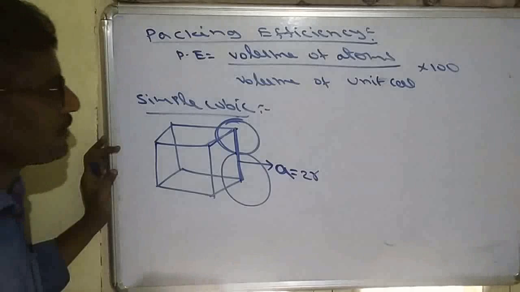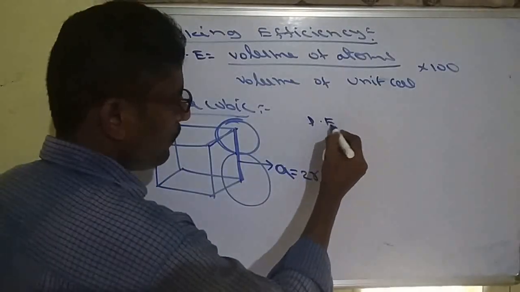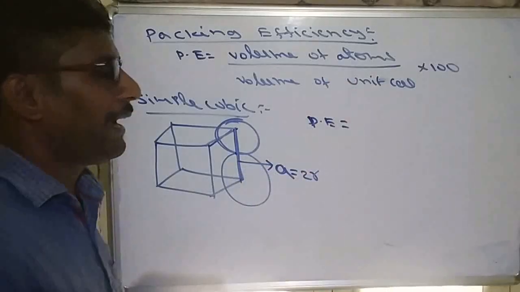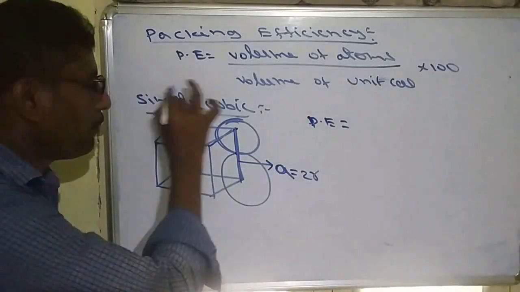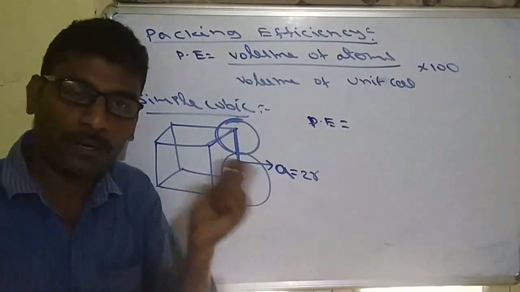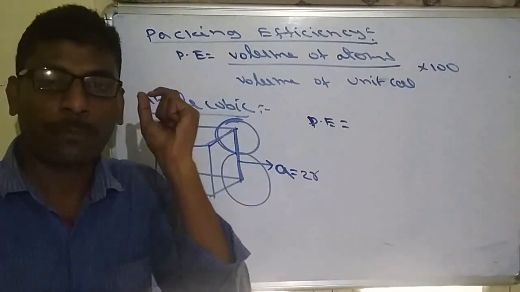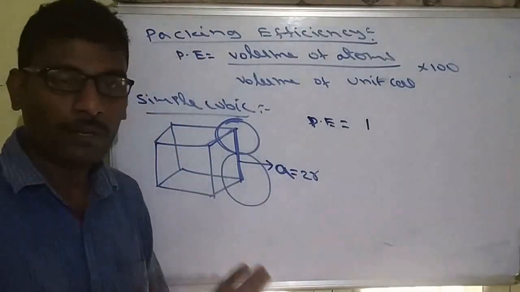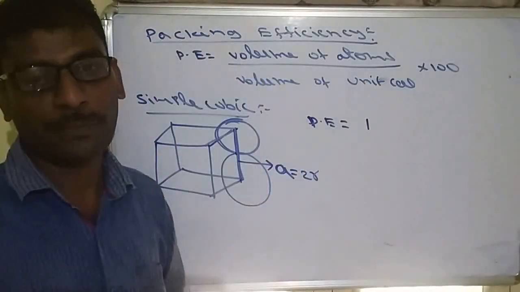What is the packing efficiency formula? Packing efficiency equals volume of atoms over volume of unit cell. First of all, how many atoms are in simple cubic? In simple cubic, only corners are there, so 8 into 1 by 8. So total 1 atom. In simple cubic, only 1 atom is present.